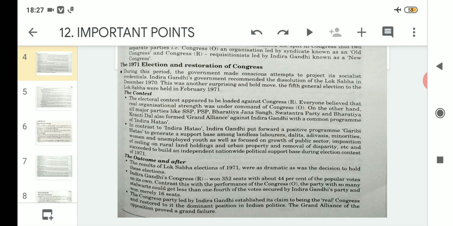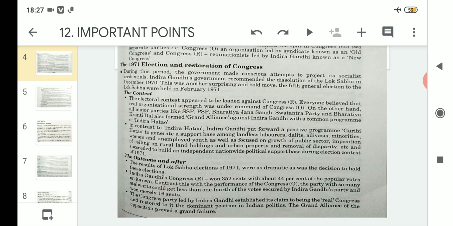So this is the 5th election, announced in February 1971, after the Grand Alliance, and the competition was between Congress O, Congress R and the Grand Alliance led by parties like SSP, PSP, Bharatiya Jana Sangh, Swatantra Party and Bharatiya Kranti Dal. So what was the result? Let us proceed to understand that.